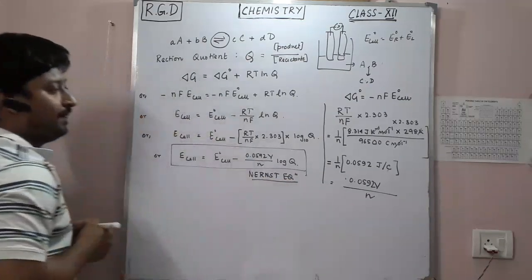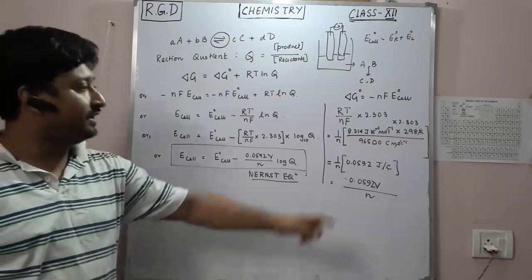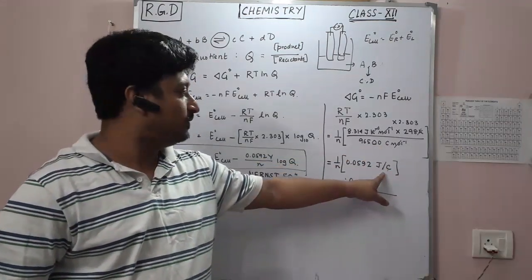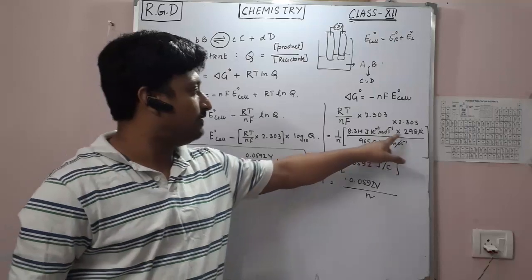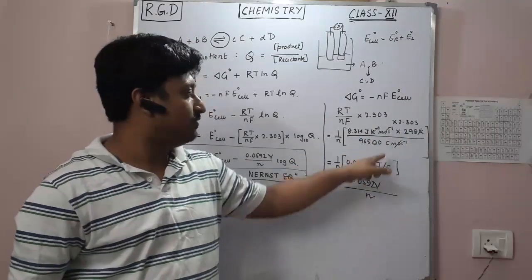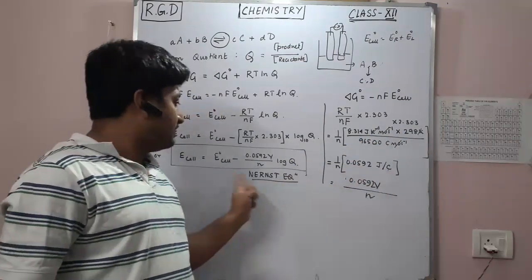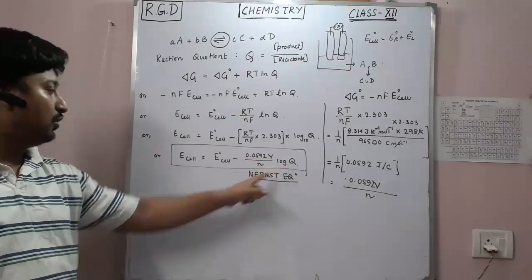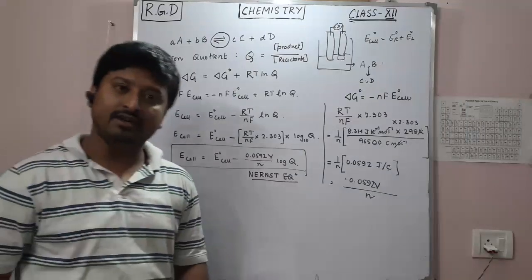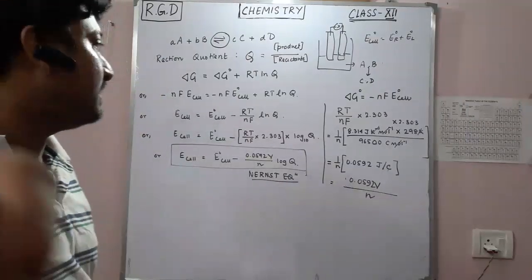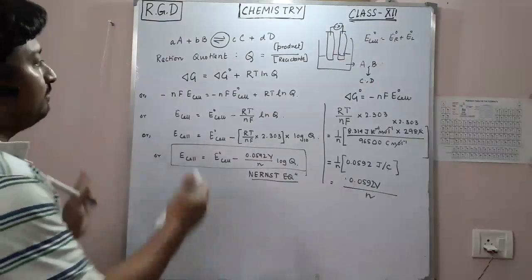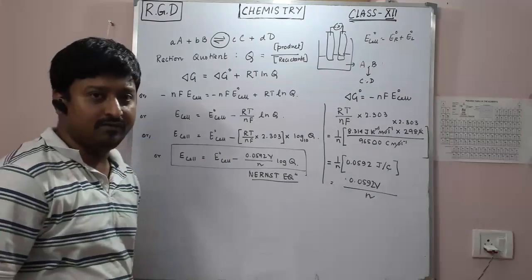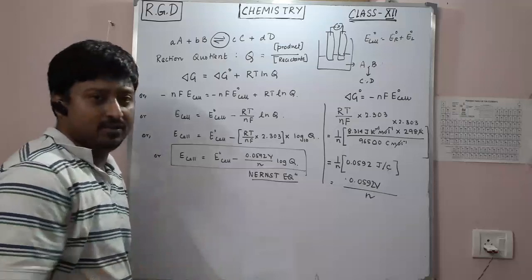Nernst equation, right? Now see, you can easily calculate this: it comes as joule per coulomb, because mole cancels out, Kelvin cancels out. So joule per coulomb is basically the volt. So if you put this 0.0592 volt by N log Q, this is the Nernst equation. This is very easy to find. So this is a derivation of the Nernst equation. You can get this in your exams also.